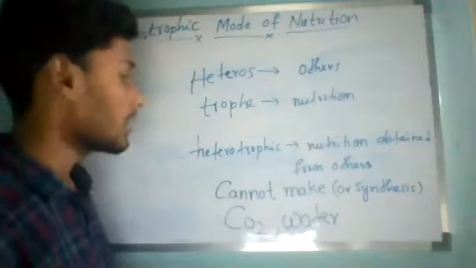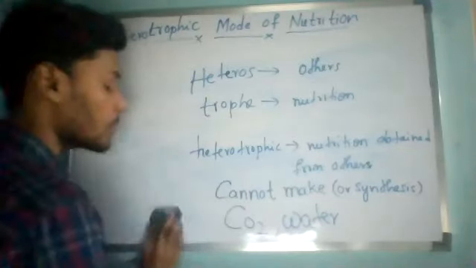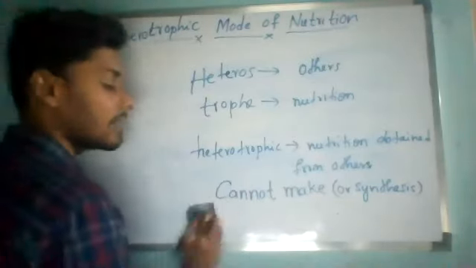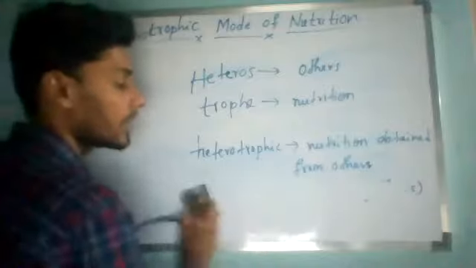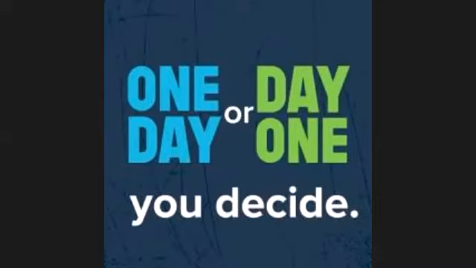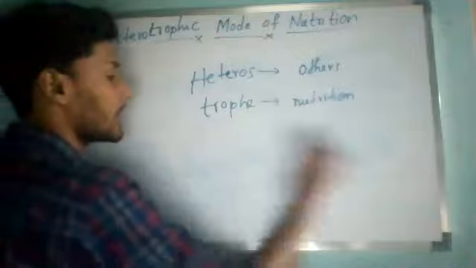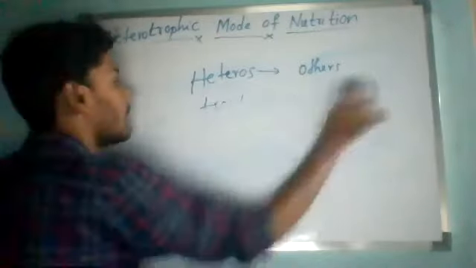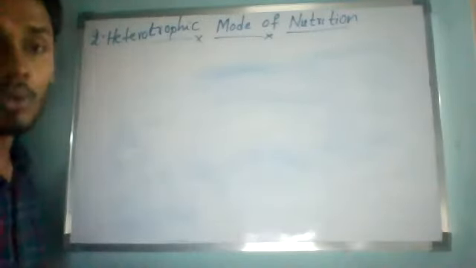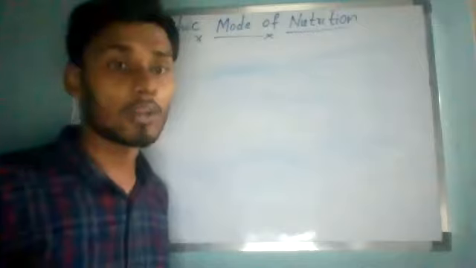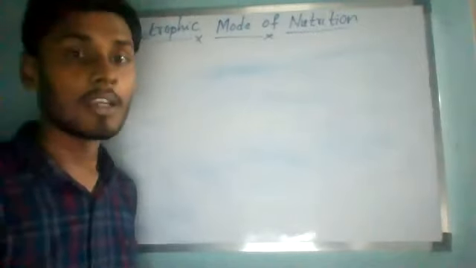So these heterotrophs cannot produce their own food, but always depend on the food made by autotrophs directly or indirectly.